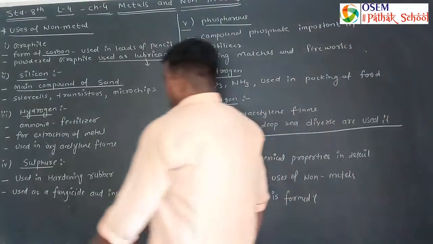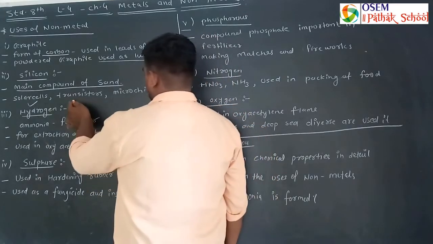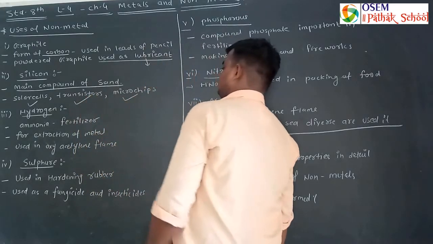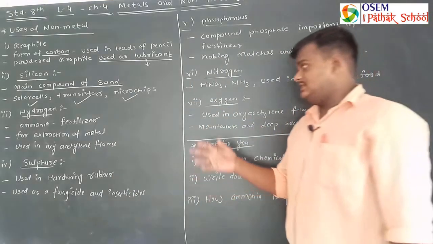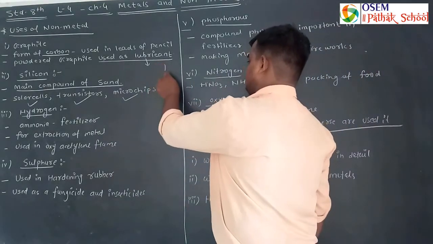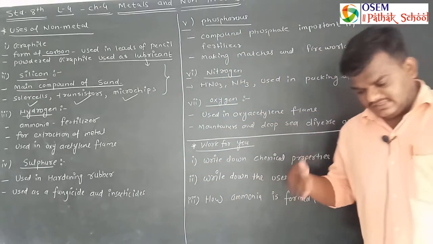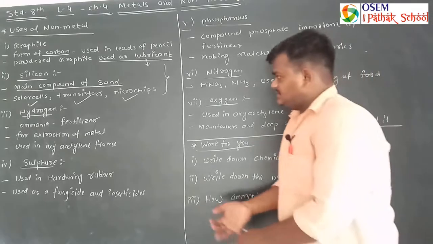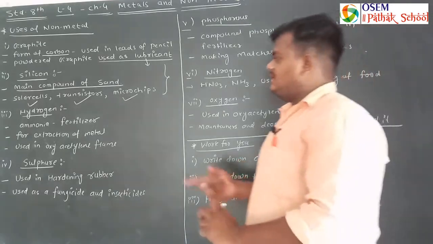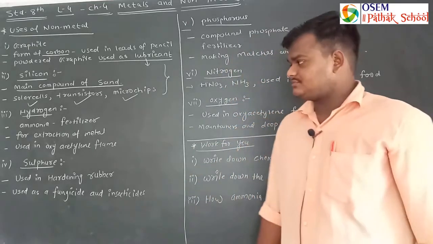It is mostly used in solar cells, transistors, microchips, and electrical appliances. So silicon is a non-metal which is highly used to make electrical components, we can say, like transistors, microchips, solar cells, etc. So these are the uses of silicon.